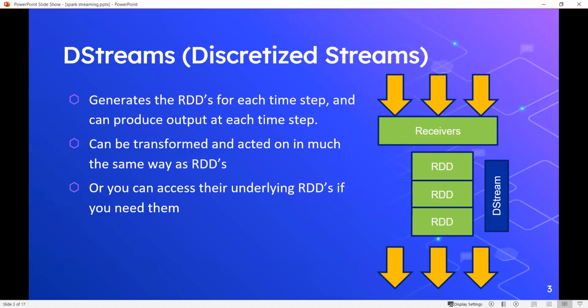Several structured APIs came after that, which essentially depend on the dataset or data frames. Okay, so those are modern APIs that we'll see also, but it started with these streams.